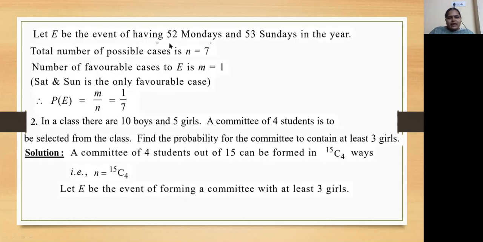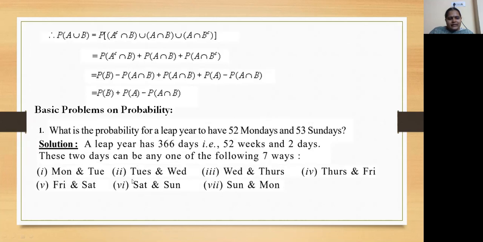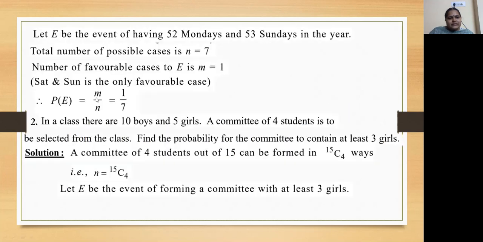Let E be the event of having 52 Mondays and 53 Sundays in the year. The total number of possible cases is n equal to 7. These are the 7 possible cases. The number of favorable cases to our event, 52 Mondays and 53 Sundays, is m equal to 1. That event is Saturday and Sunday, the only favorable case. In this case only one Sunday will be added. That's why we will have 53 Sundays and 52 Mondays as it is. Now probability of E equals m by n, 1 by 7.